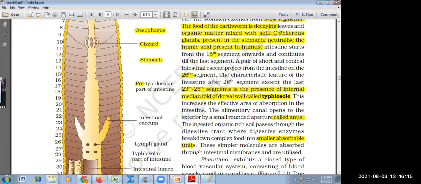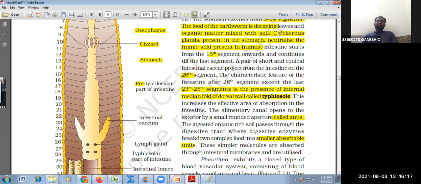It is a very different thing. Generally in our stomach, acidity is created because of HCl. But here the acidity is neutralized because the food is already acidic because of humic acid. It is neutralized by calciferous gland secretion. Is that clear? So now let me tell the name, you tell me the segment.